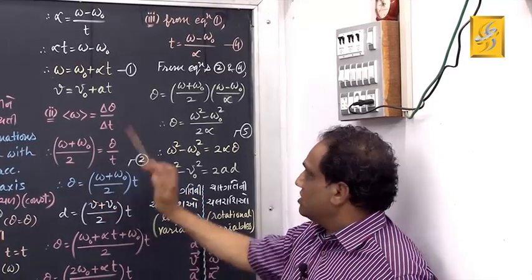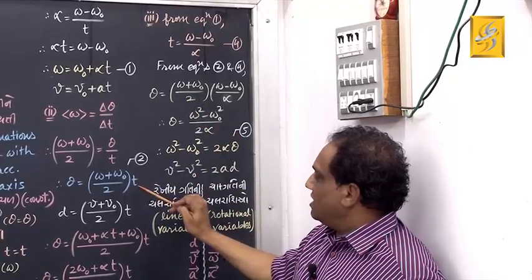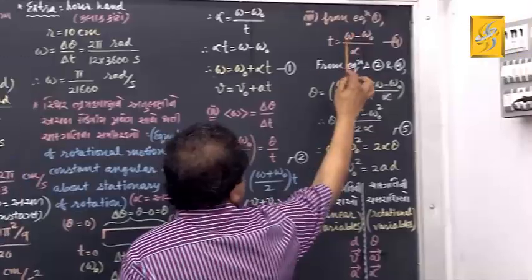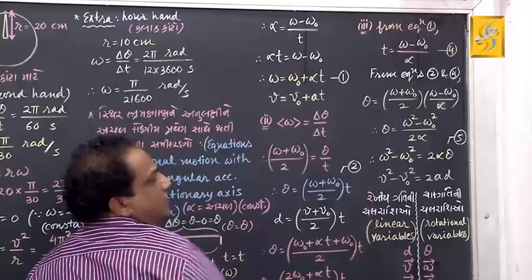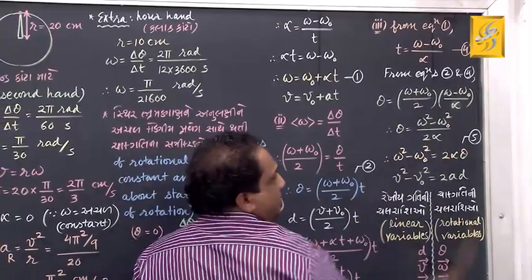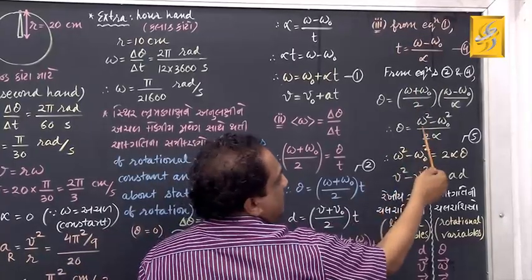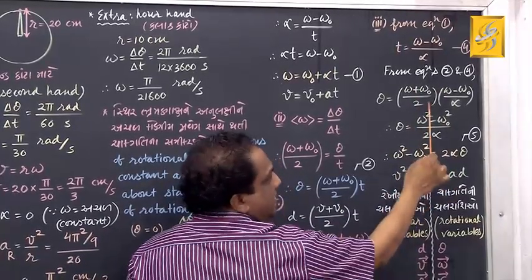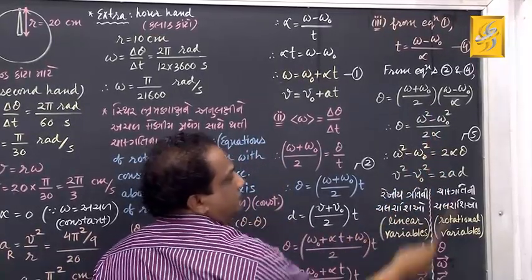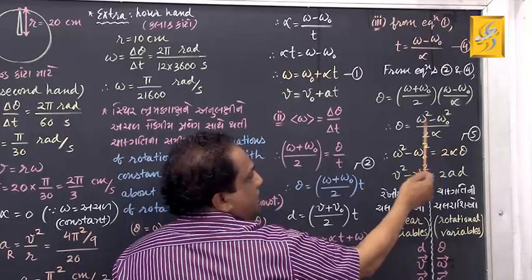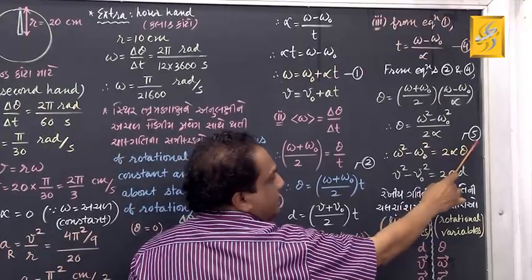Start with this. Theta equals omega plus omega 0 by 2 as it is, into t, which is omega minus omega 0 upon alpha. Come on, multiply. If it is a plus b into a minus b, what is it? a square minus b square. Similarly here, omega square minus omega 0 square, and here it is 2 alpha. Correct? Now transfer this. When you transfer, omega square minus omega 0 square equals 2 alpha theta. Come on, give it equation number 5.